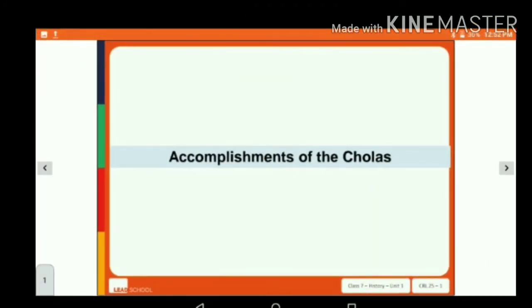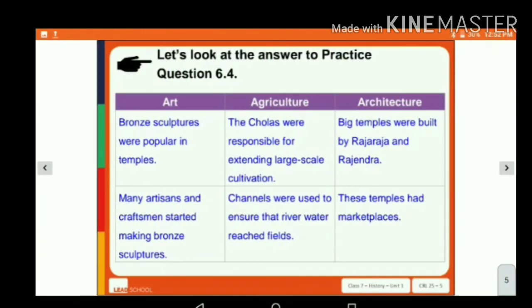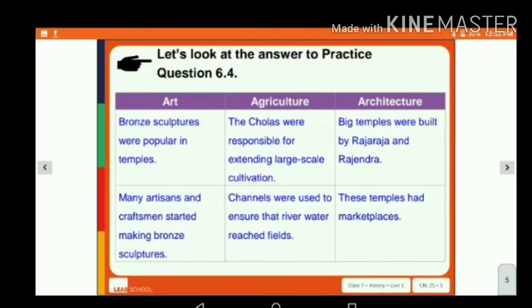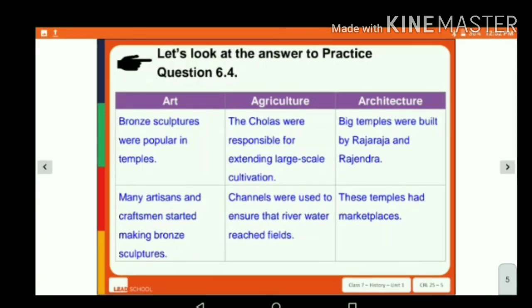Then we will discuss the accomplishments of the Cholas, in the sectors of art, agriculture, and architecture. In the sector of art, bronze sculptures were popular in temples. Many artisans and craftsmen started making bronze sculptures. In agriculture, they gave a very large contribution. The Cholas were responsible for extending large-scale cultivation. Channels were made to ensure that river water reached fields. In architecture, big temples were built by Raja Raja and Rajendra, and these temples also had marketplaces.